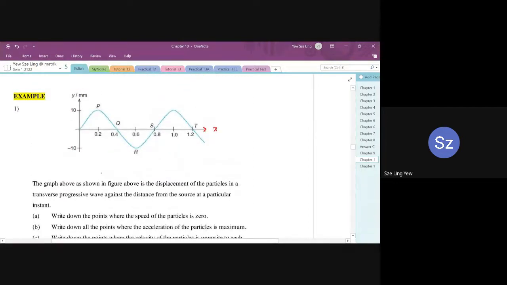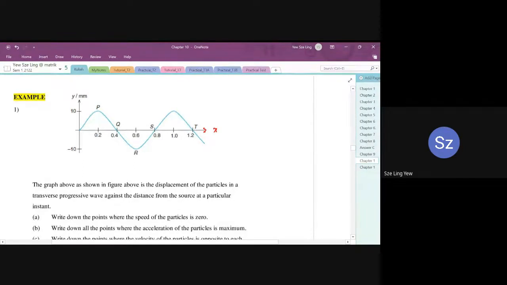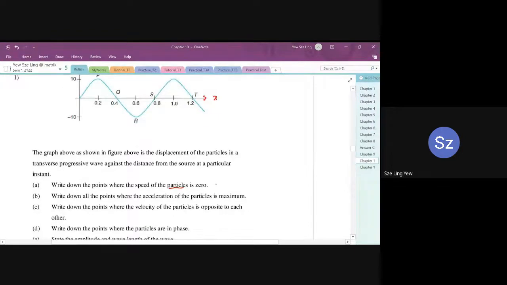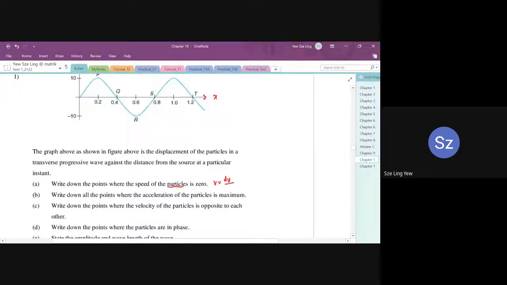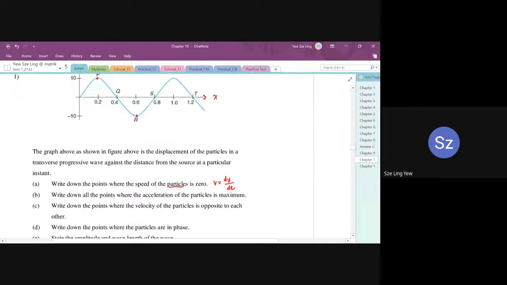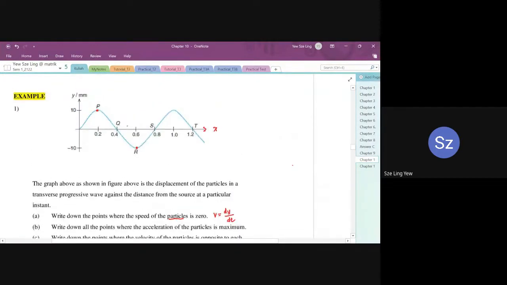Now if you recall, you're looking at particles. So we know v equals dy over dt. And in mathematics, you already learned that at the turning point the derivative is equal to 0. So point P and point R are the points where the speed of the particle is equal to 0, not Q and S. Q, S, and T just mean the displacement is equal to 0, but not the speed.